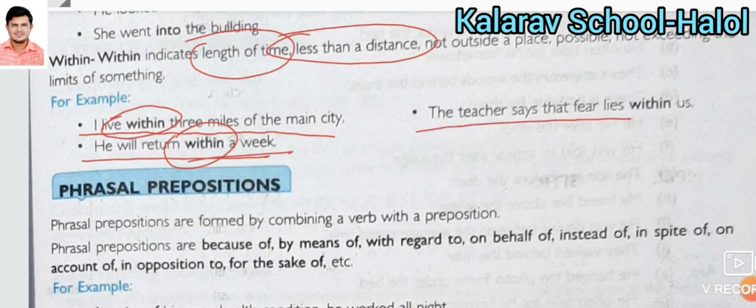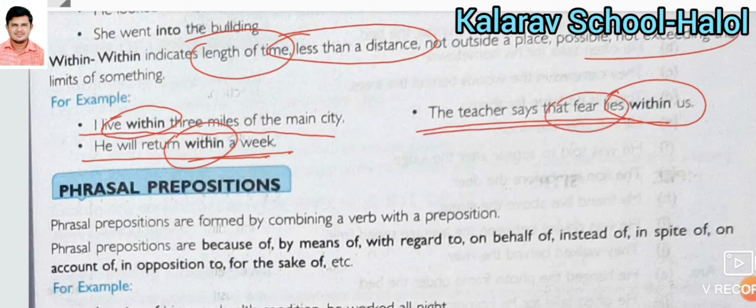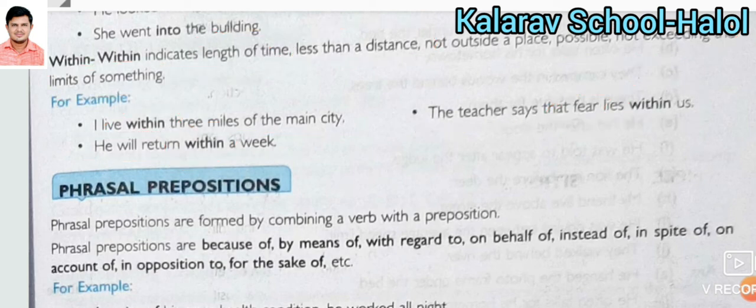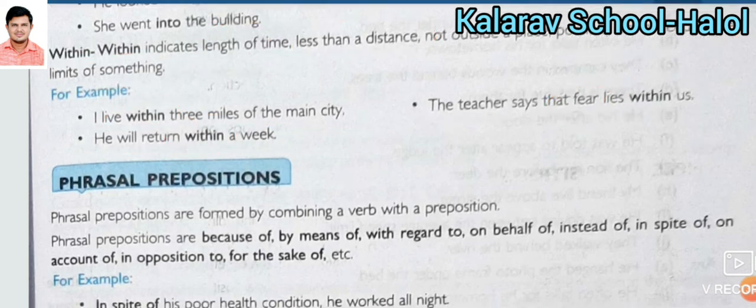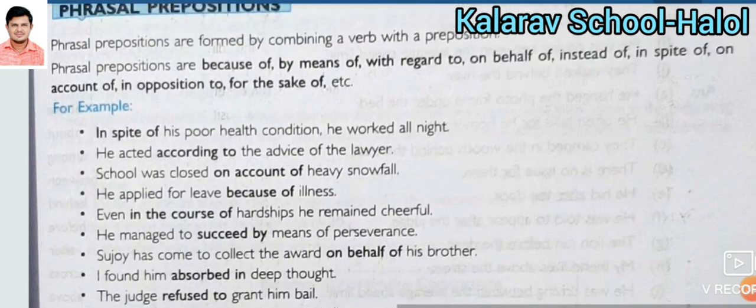The teacher says that fear lies within us. In this particular sentence you can see the word within is used for not extending the limits of something. So the word within is used for different kinds of situations.